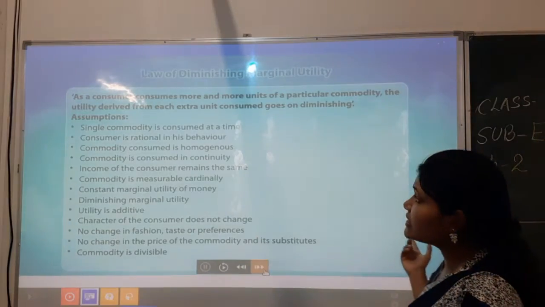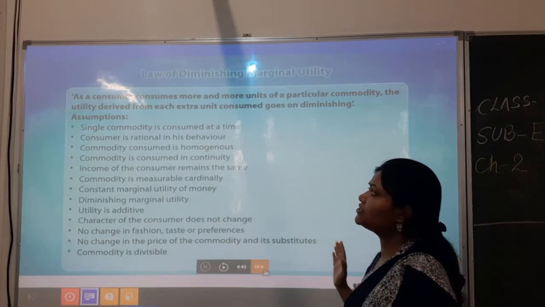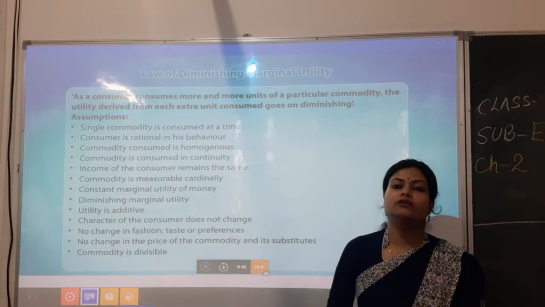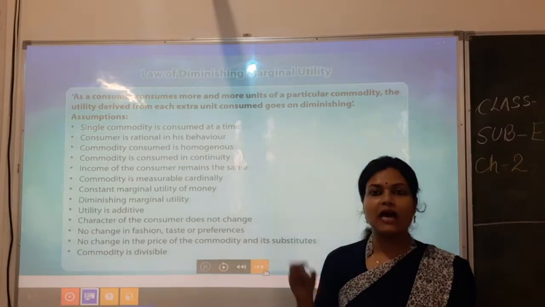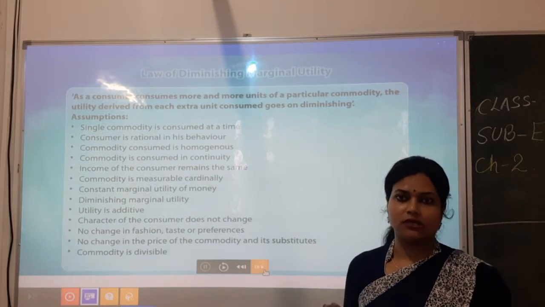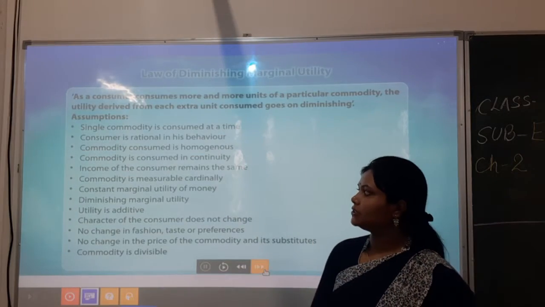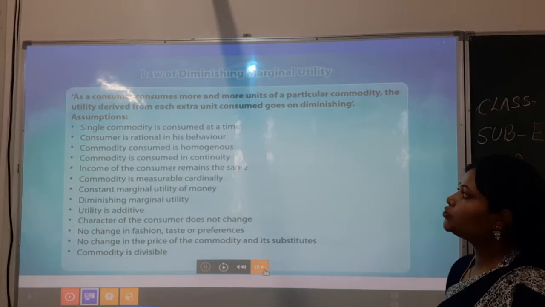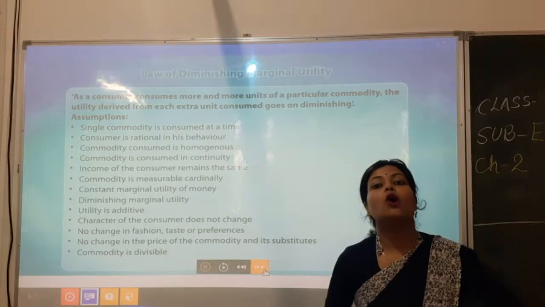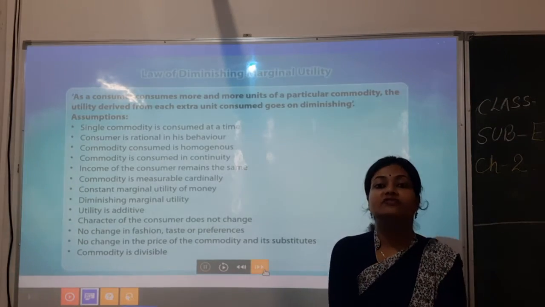Okay, the second one says the consumer is rational in behavior. That means consumers are rational, they are logical. The third condition says the commodity consumed is homogeneous. Homogeneous means of the same nature.